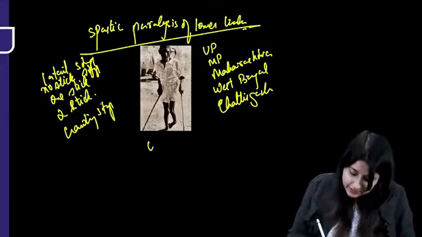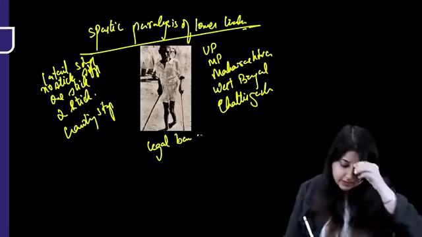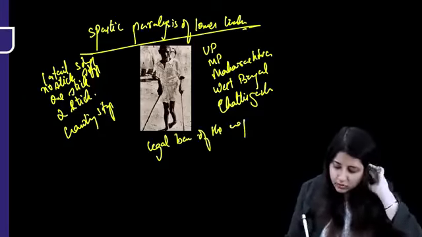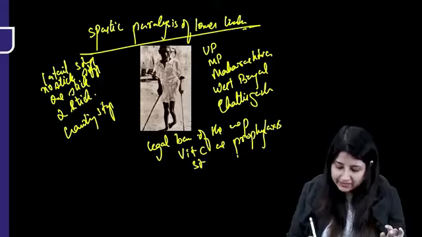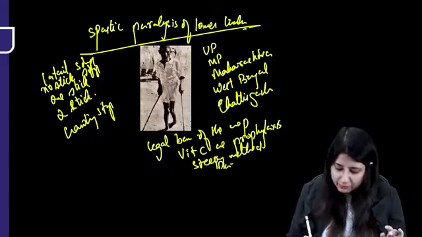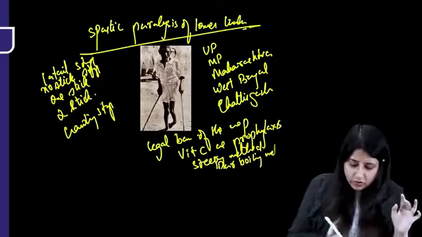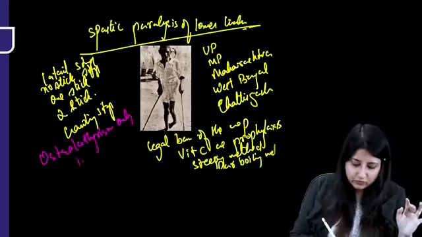Now we had banned the crop. A legal ban on the crop was done. Other than that, what was used? Vitamin C as prophylaxis. Then the steeping method, as well as which method? Parboiling method. Remember one more thing, osteolathyrism is not reported in humans. Osteolathyrism is only in animals. So this could also come as your MCQs.